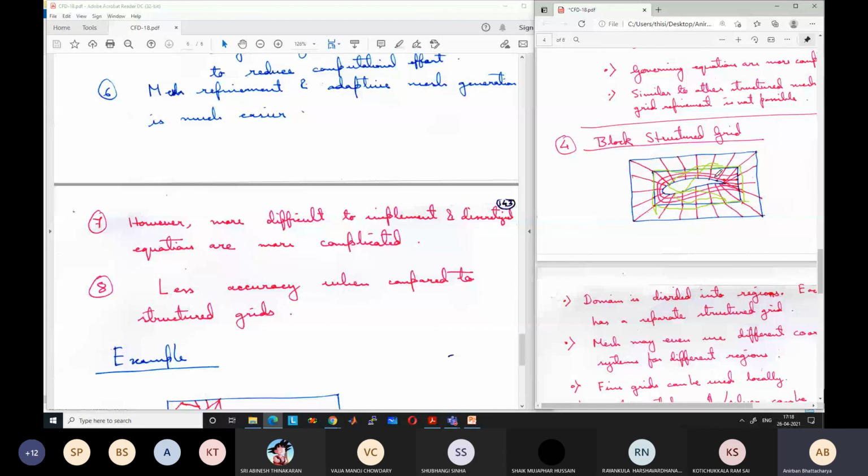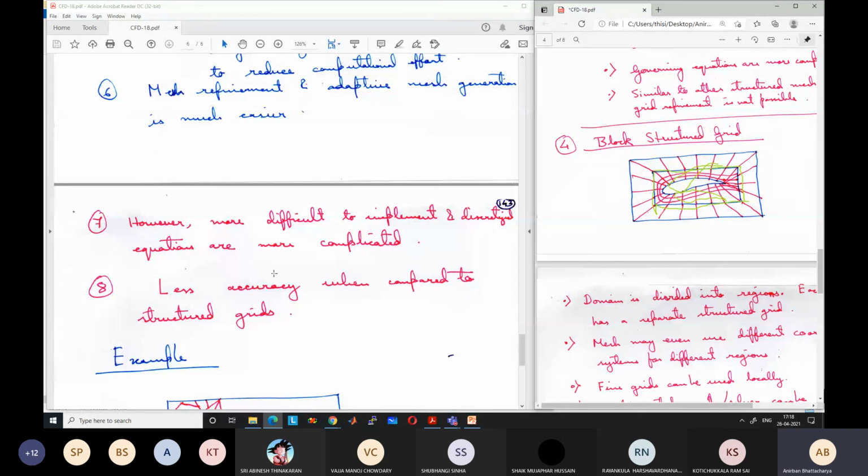That's why when we write a code, we generally use rectangular type of grid structure because it is easier to implement the equations. Discretization is easier in Cartesian coordinate system or in spherical or cylindrical coordinate system. Discretization is very difficult in unstructured grids. It is possible, but it leads to some errors and less accuracy when compared to structured grid.